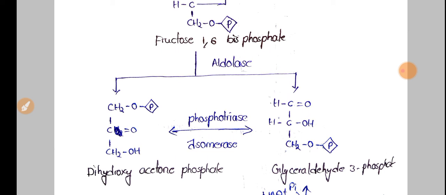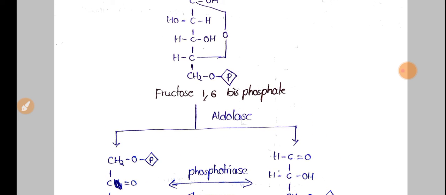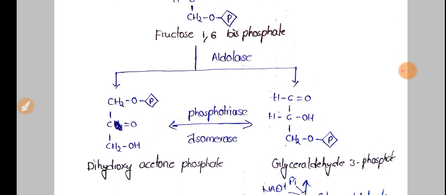This will split the 6 carbon fructose 1,6 bisphosphate into 3 carbon compounds, DHAP and G3P.